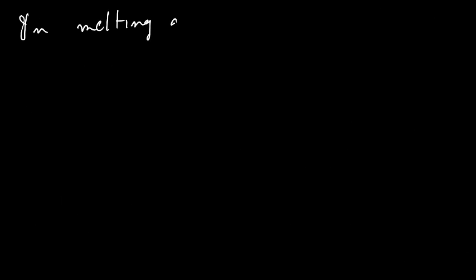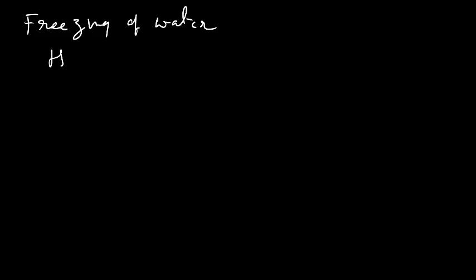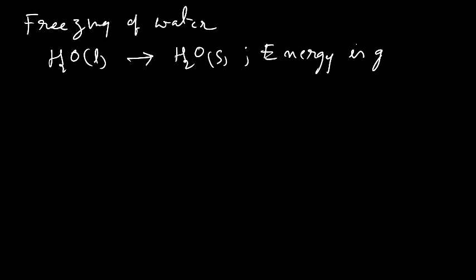Let us take the example of freezing of water. When water freezes to ice, energy is given out, so delta S of the system is negative.